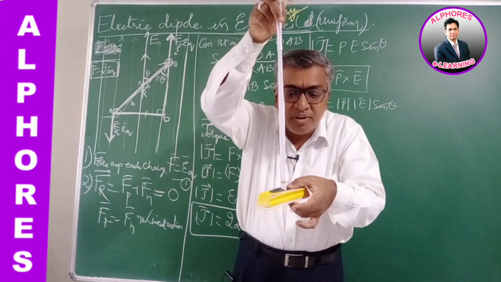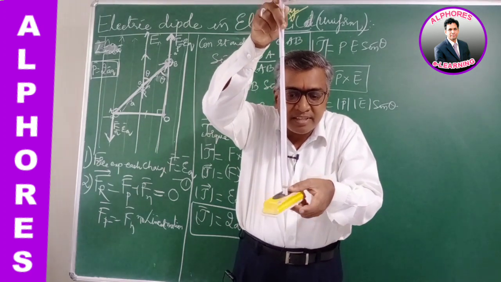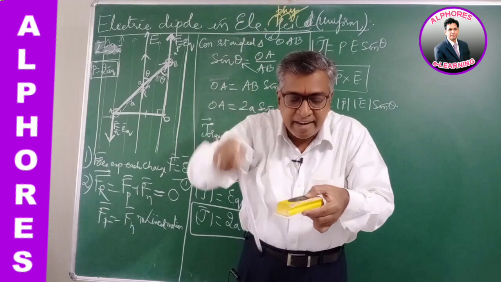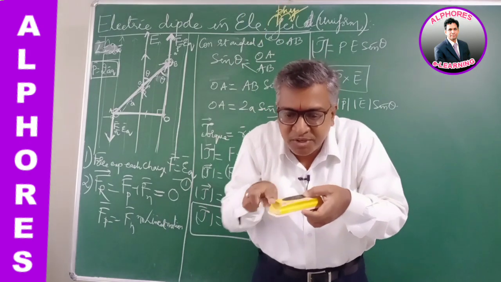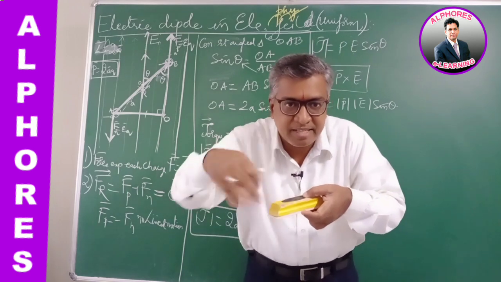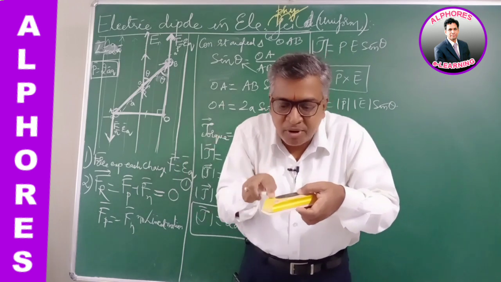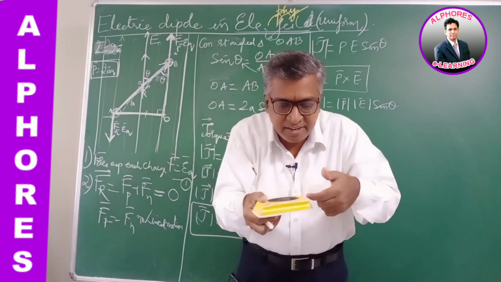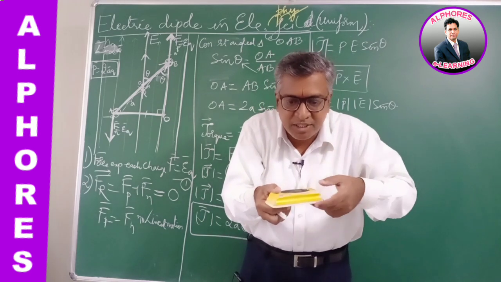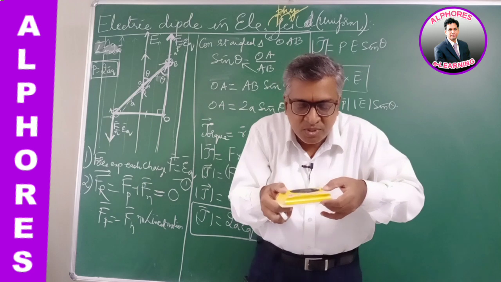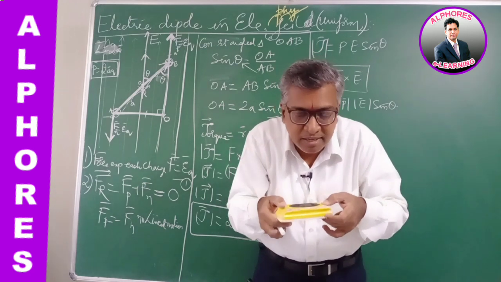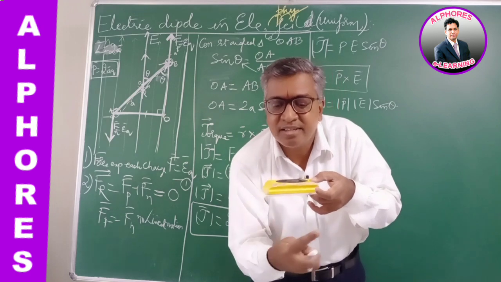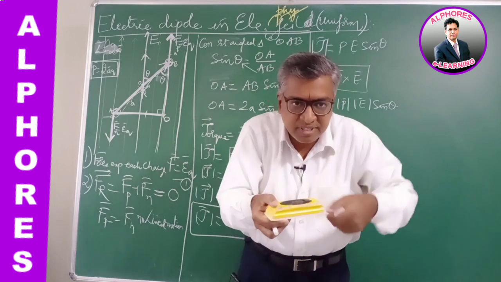Now this dipole will experience a torque. Suppose this is plus q and this is minus q. Plus q experiences a force in the direction of the field, imagine the field is away from me, and the negative charge experiences a force towards me in the opposite direction, two equal and opposite forces. So there is no linear motion, but this force rotates the body this side, and this force rotates the body that side.